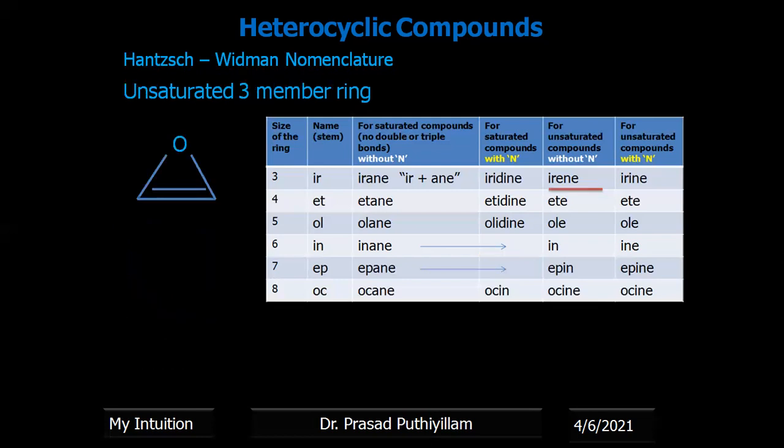This is one example for an unsaturated, unsaturated three-member ring. So unsaturated three-member ring without nitrogen case, therefore irene, therefore it is oxirane.